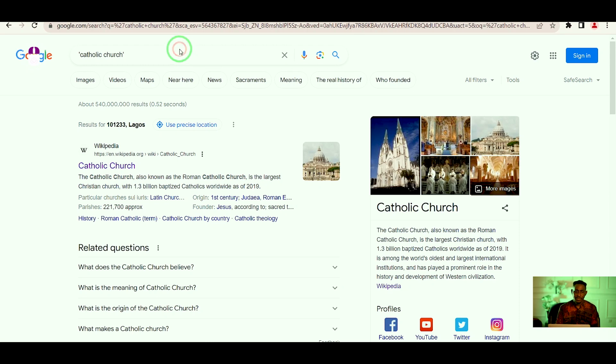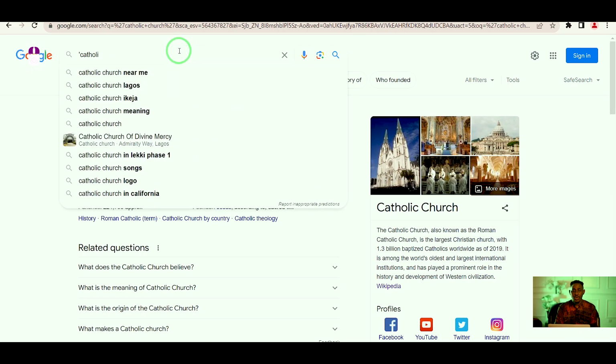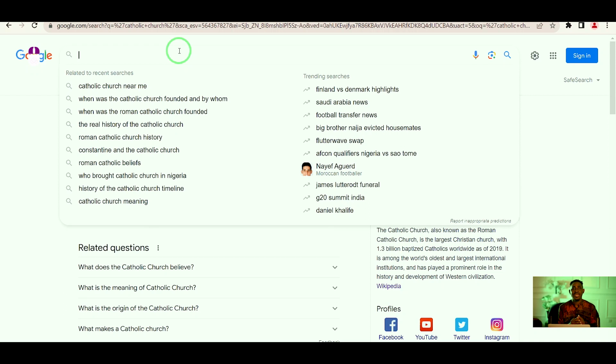Now, you want to also do research about, let's say, Catholic priest. Okay, let me use this very good example. For instance, our company is In-Depth Computers, and the abbreviation of our company is ICC-Serve.